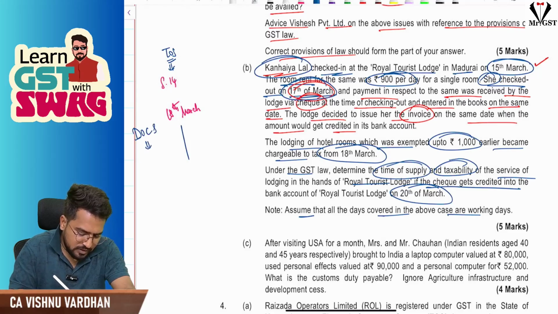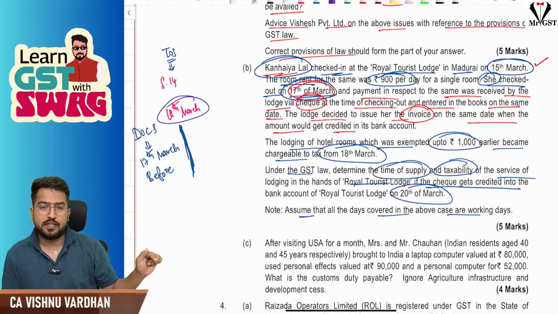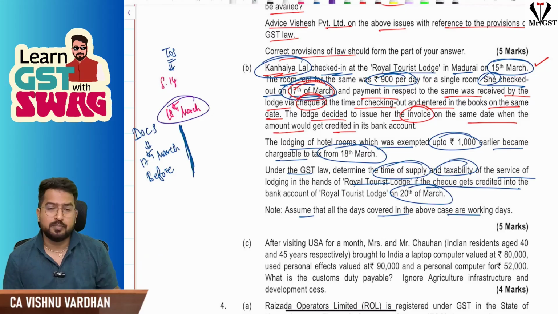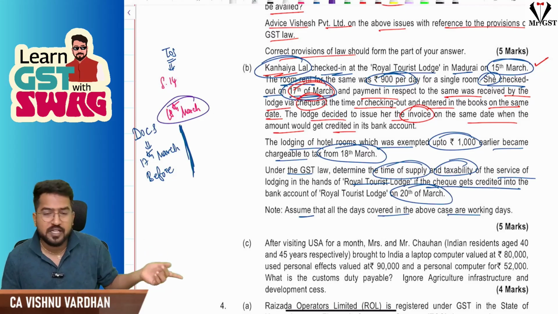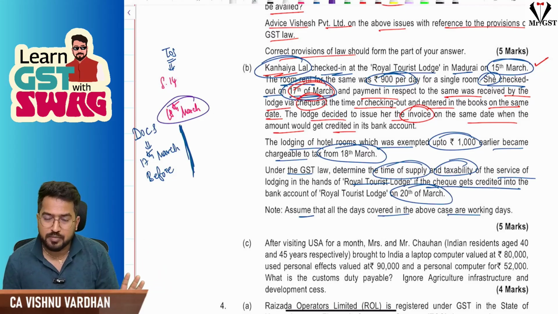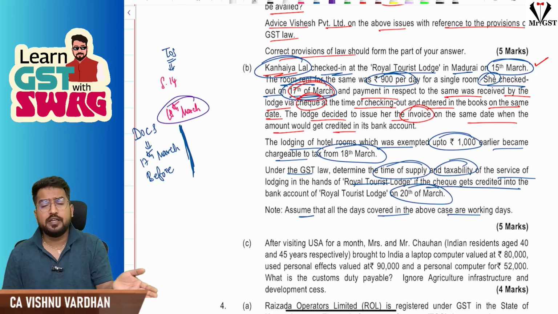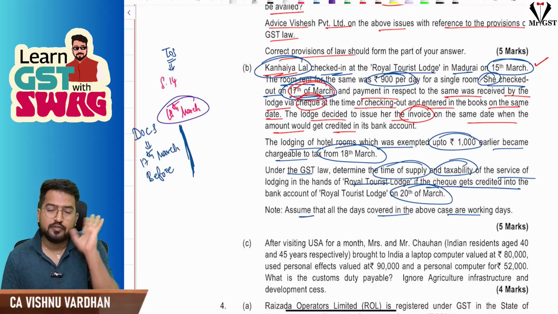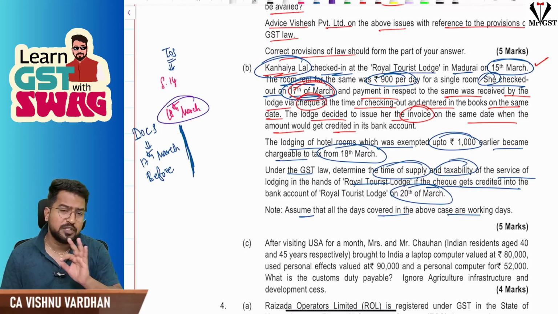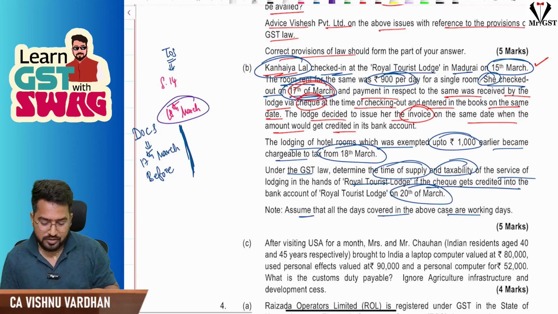This is 17th March, that means before the change. Now we should see, before the change, before 18th March, if payment is there, then that will be the time of supply. Or if payment is not there but invoice is there, then that will be the time of supply. If both payment and invoice come after 18th March, after the change, then whichever is earlier, payment or invoice. Date of completion of service will never be the time of supply according to this Section 14.